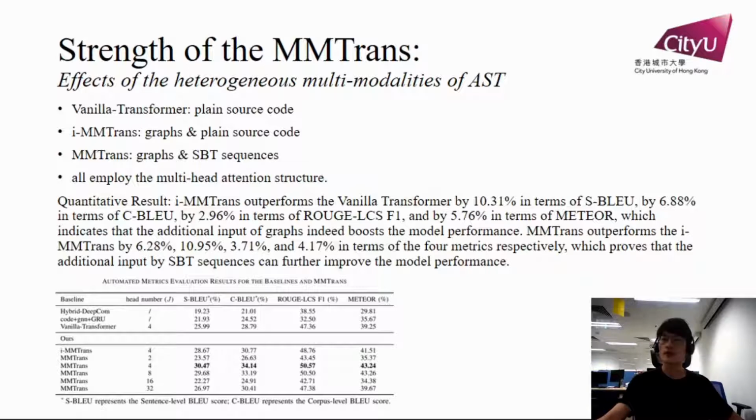The MMTrans is an incomplete version of MMTrans, utilizing the graph and plain source code as double input, while the MMTrans has double inputs of graphs and SBT sequences. And all these three models employ a multi-head attention structure. Thereby, we can intuitively observe the effects of multimodality of the AST.